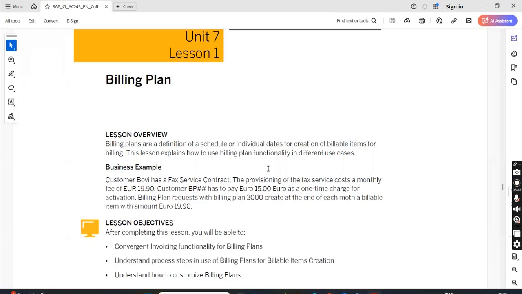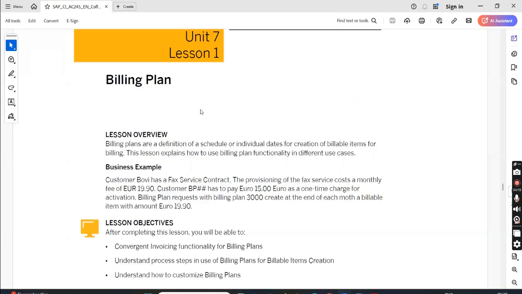So billing plan is similar, that if you have some recurring amount to be posted, instead of posting it manually, we can schedule it. Say a customer is paying every month 999. So instead of recording whenever he is paying, we can create a billing plan. In that billing plan, I can mention that every month this fixed amount will be posted. That is the billing plan.